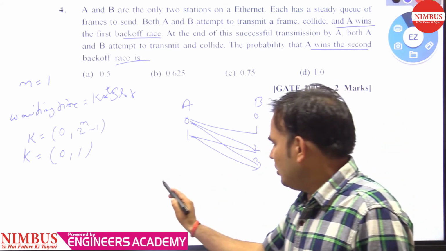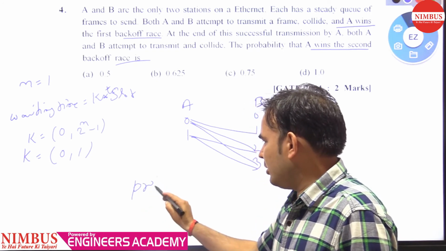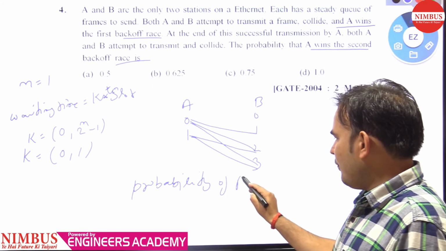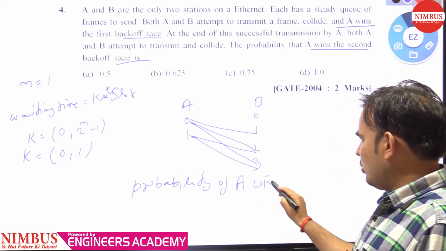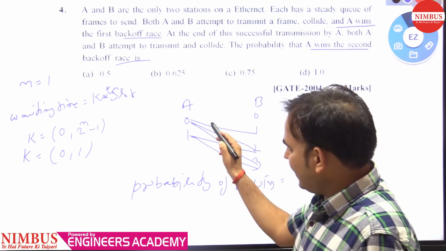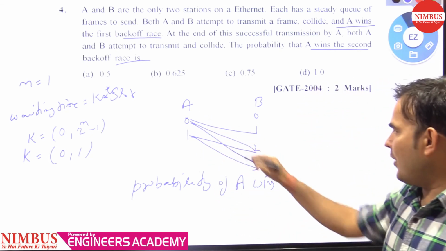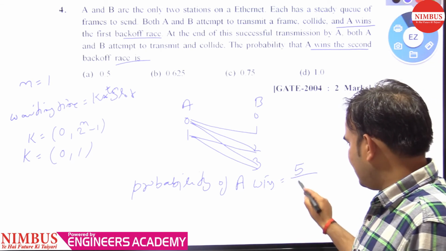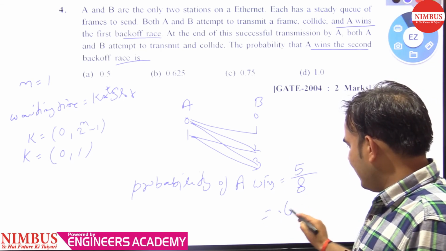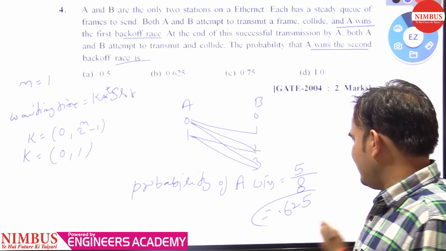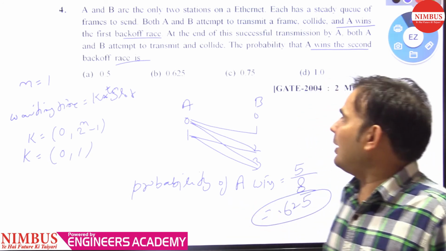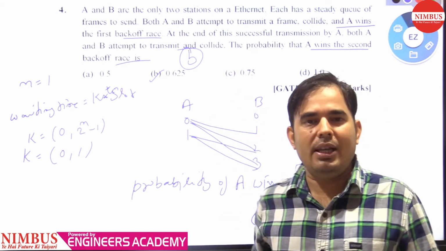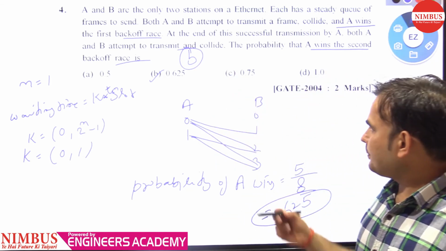So the probability of A winning equals the total cases in which A wins, 5, over the total possible cases, 8, which is 0.625. This is the final answer. So which option is true? Option B is true.